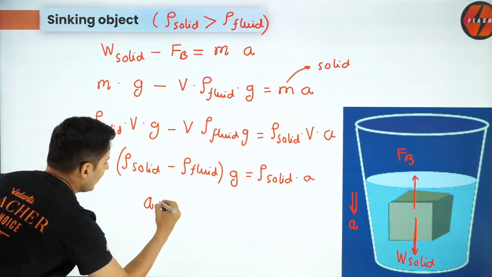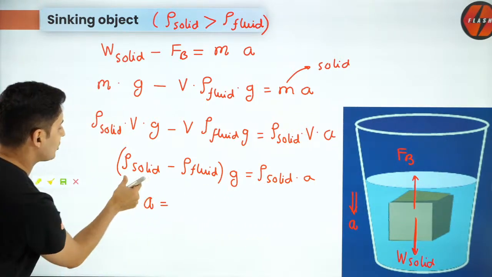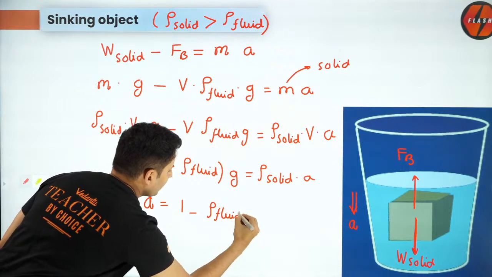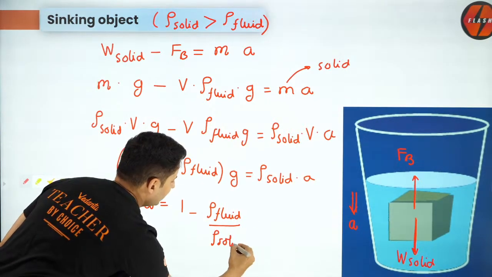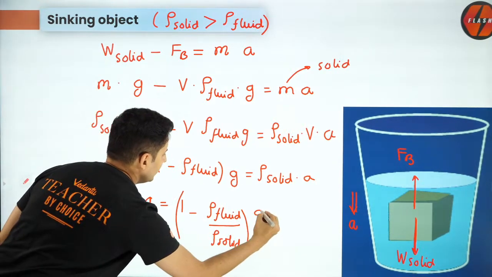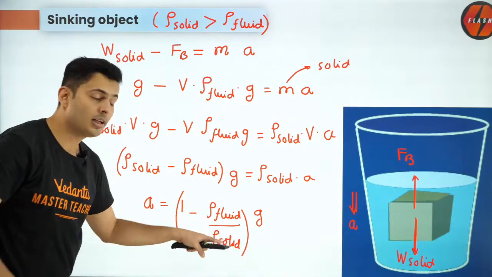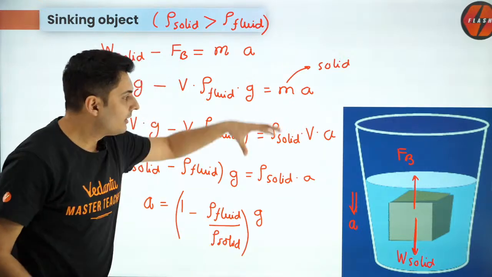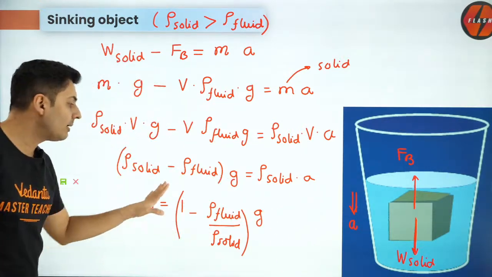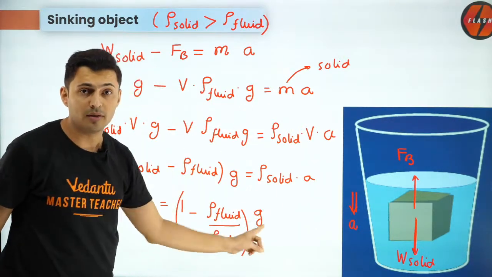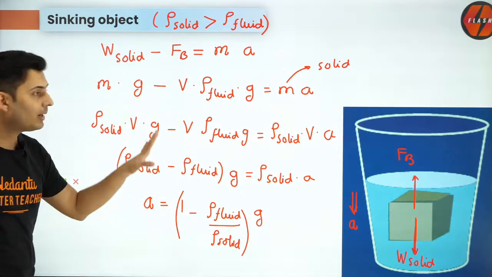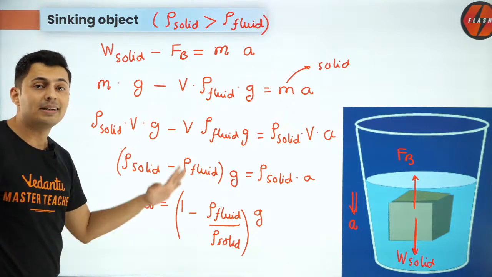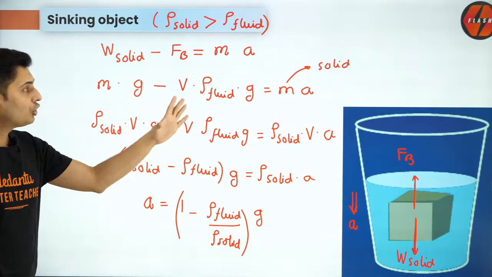If you want to find the acceleration, bring the solid part below and you'll get (1 minus rho of fluid by rho of solid), the entire thing, into g. So this will be the acceleration. Clearly it is not g. So when you drop some object, the acceleration with which it sinks is different from g because of the buoyant force. Keep this in mind. Don't memorize this formula, but I have just shown you how to solve problems. Understand problem solving techniques. This is how to apply the theory you have just learned.